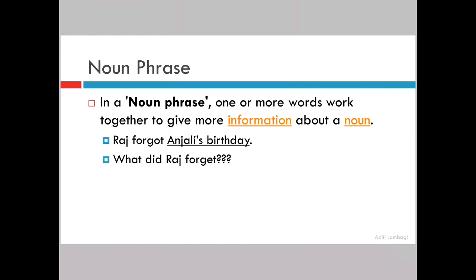A noun phrase has words in the following pattern. So we will see what is the structure of a noun phrase. Please write it down. I have not put this on the slides. It is determiners plus noun. Now what are determiners? Determiners are nothing but your articles: the, a and an. So the first structure is determiners plus noun. Or it could be modifiers plus noun. Modifiers are words that are giving you more information about the noun. And thirdly, it could be determiners plus modifiers plus noun.